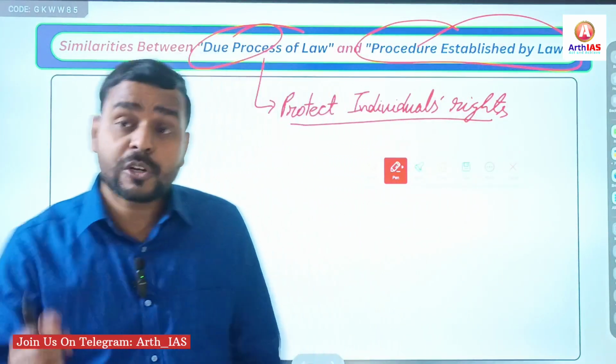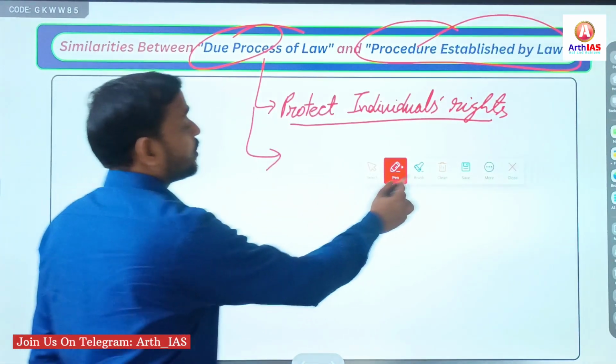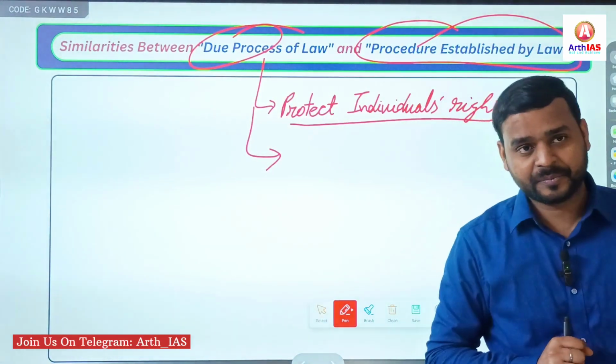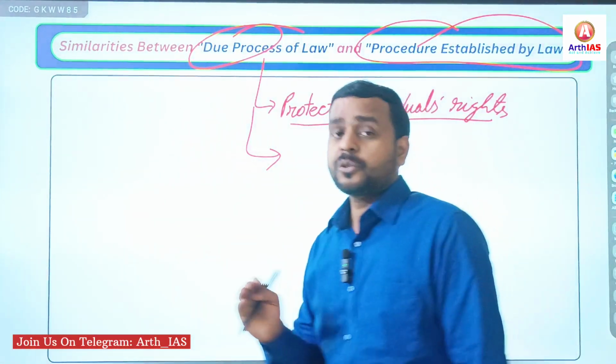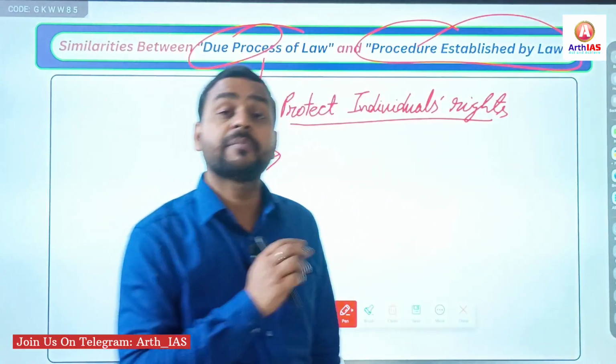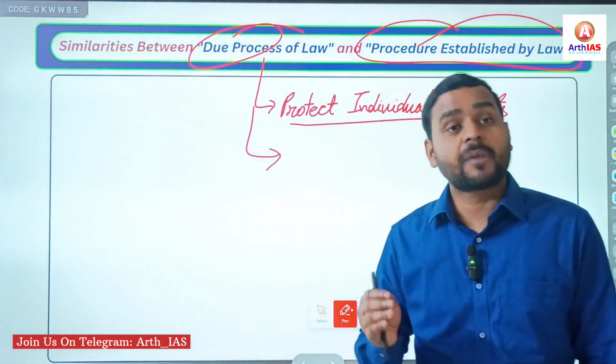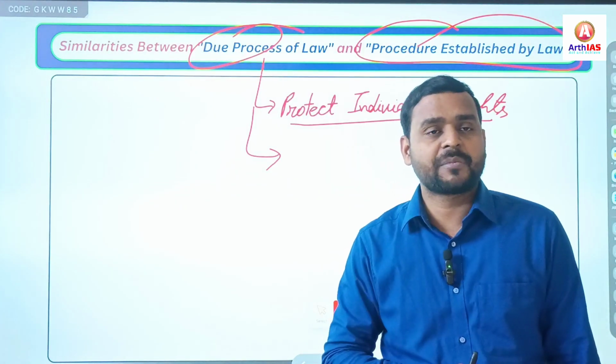Again, it also checks the arbitrary action of the legislature. Simple. So these are the few similarities, but mainly you have to focus on the differences between due process of law and procedure established by law.